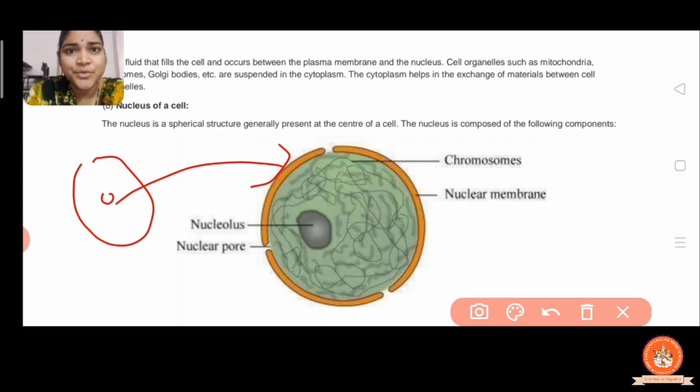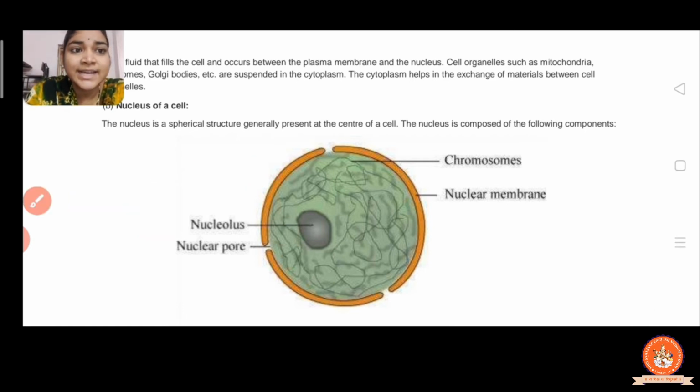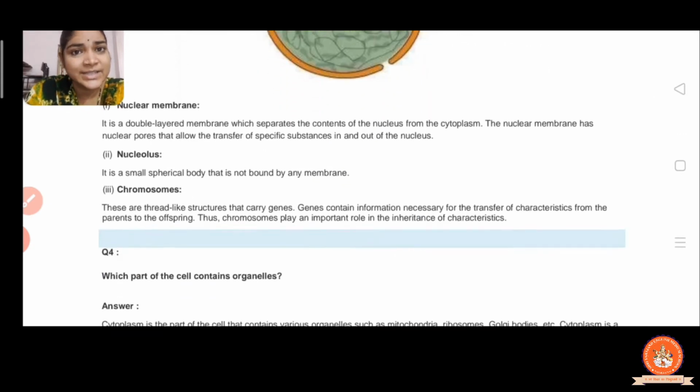The nucleus is the main part of each and every cell, and it is called the brain of the cell, right? The nucleus is composed of the following components: chromosomes, nucleolus and nuclear membrane. Now let us discuss one by one.